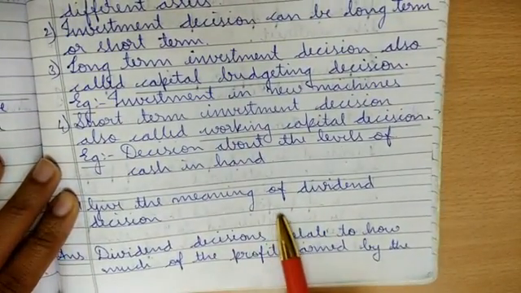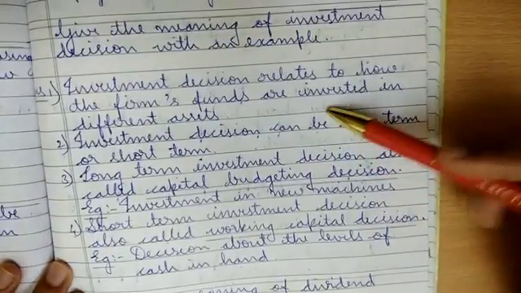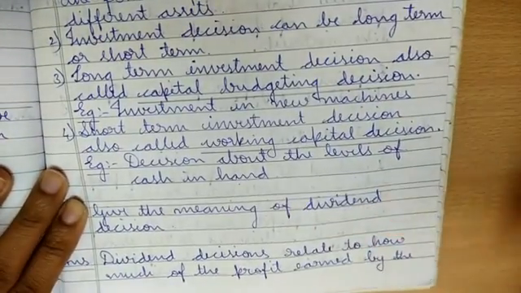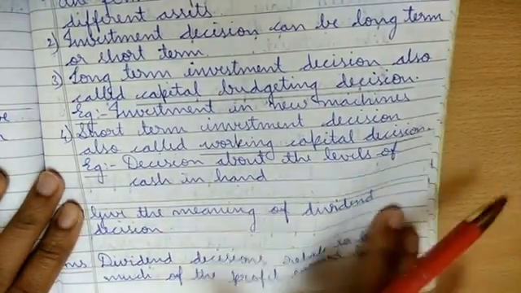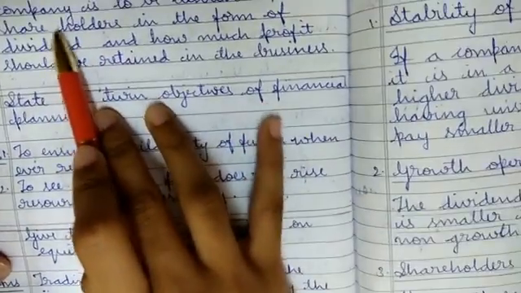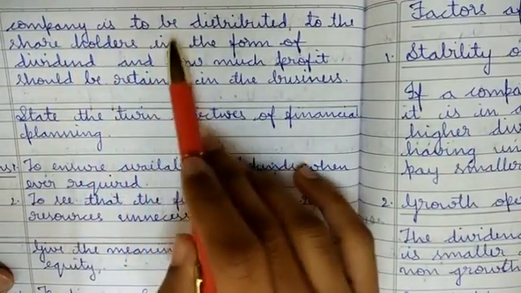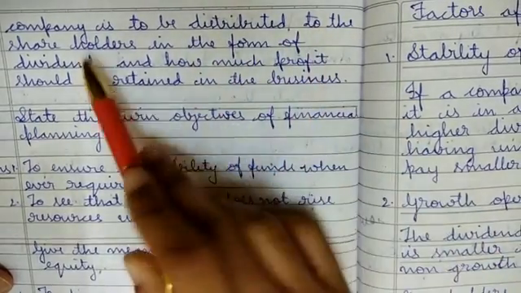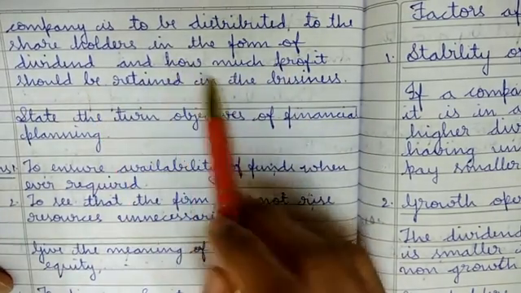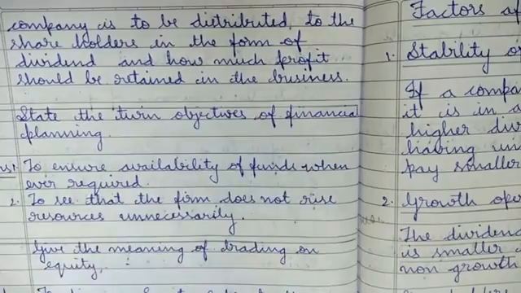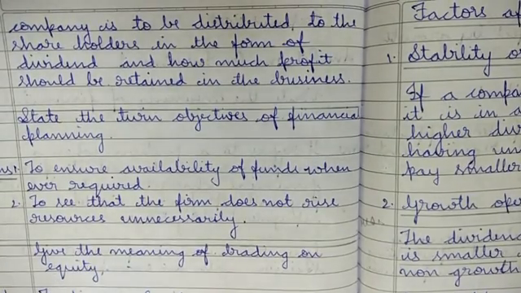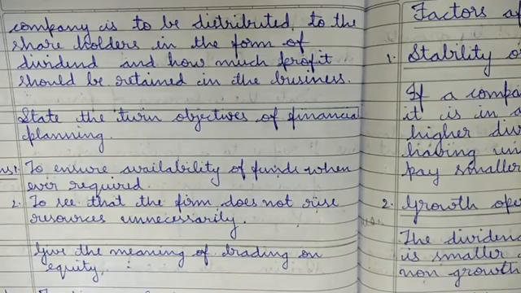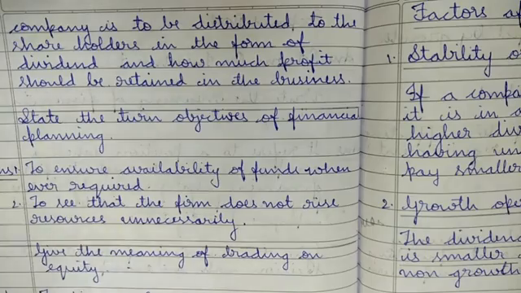Give the meaning of dividend decision. So just now we saw the investment decision above. Next is dividend decision. Dividend decision relates to how much of the profit earned by the company is to be distributed to the shareholders in the form of dividend and how much profit should be retained in the business. So for example, if you have a big organization, big business, and you get a maximum profit this year because your business was very good and you have a lot of profit.